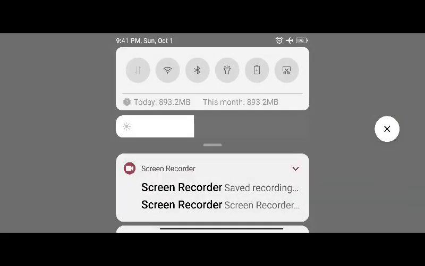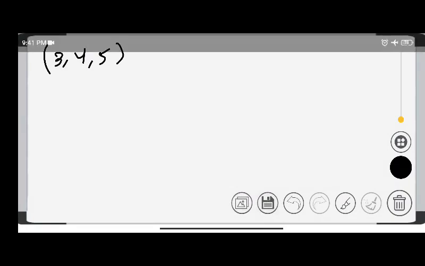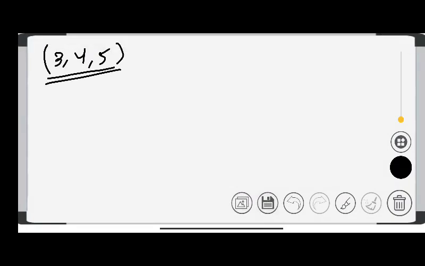Now I'm going to teach you how to find, first of all, 3, 4 and 5. You know that this is a basic triplet.